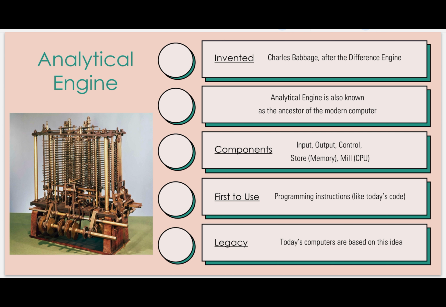What were the components? How many components were there? 5. Which were those? Input, output, control, store, and mill. Store is also known as memory and mill is known as CPU. But in the exam you write input, output, control, store, and mill. If they ask you which were the two main components which were further used in modern computers, you will write store and the mill. Right, these two components, store and the mill.